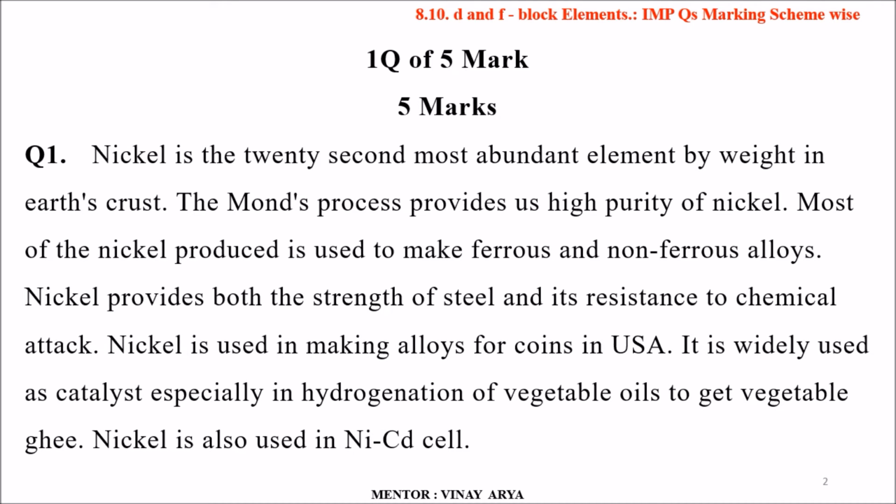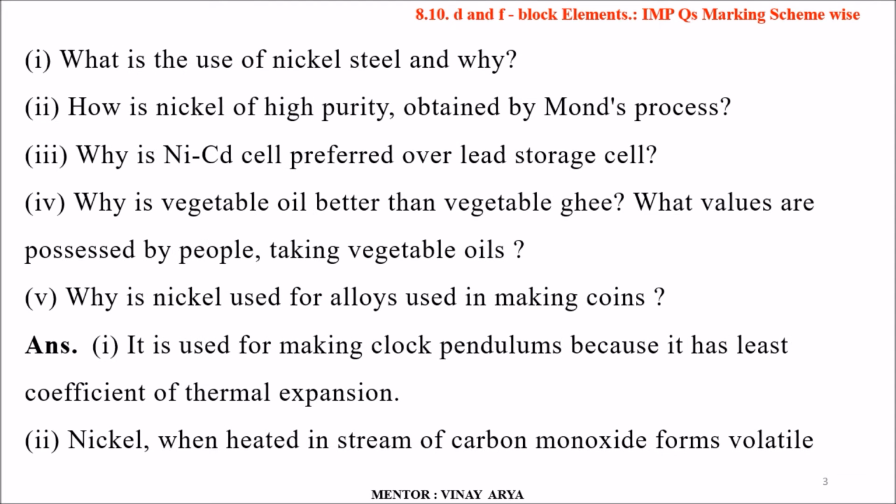The first question is: Nickel is the 22nd most abundant element by weight in earth crust. The Mond process provides us high purity nickel. Most of the nickel produced is used to make ferrous and non-ferrous alloys. Nickel provides both the strength of steel and its resistance to chemical attack. Nickel is used in making alloys for coins in USA. It is widely used as a catalyst, essentially in hydrogenation of vegetable oil to get vegetable ghee. Nickel is also used in NiCad cell.